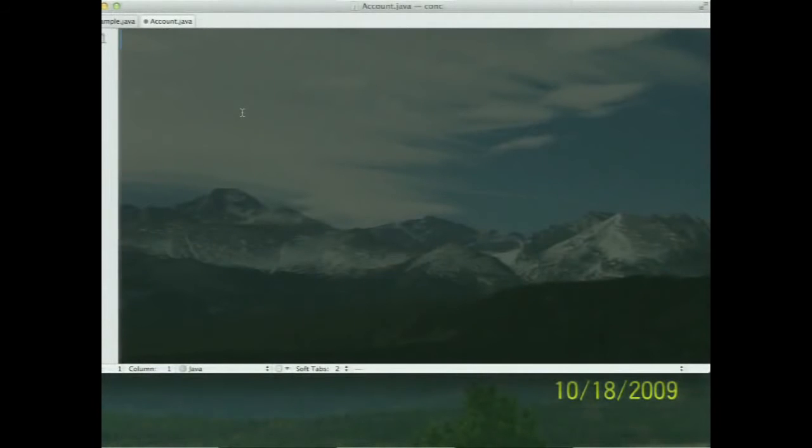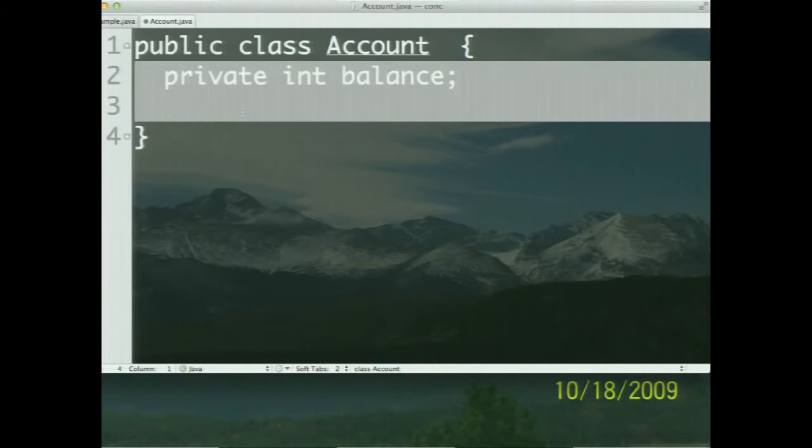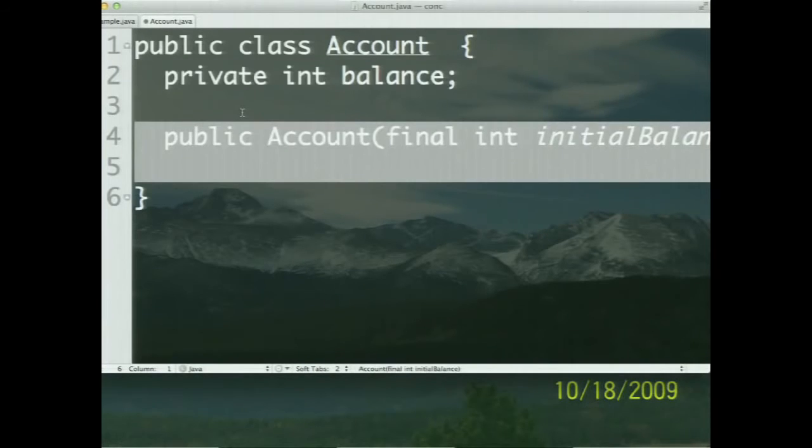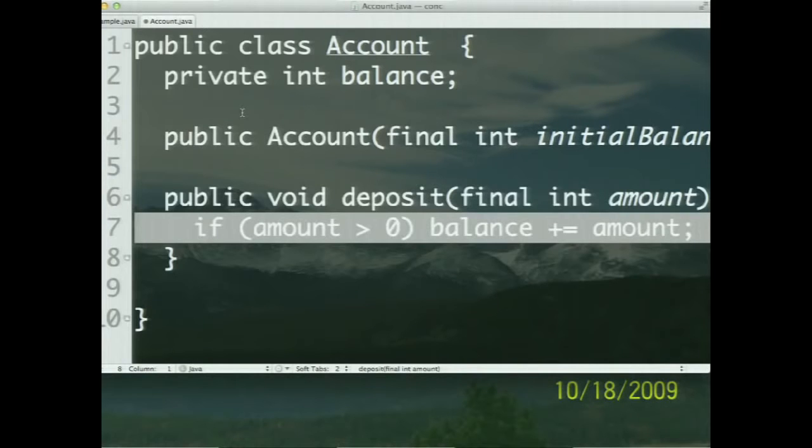So I'm going to start with a little example here. Let's say for a minute that we have an account class. Very simple example to start with, right? A simple account class, and I have a balance in the account, as you would expect. I've got a constructor which takes the initial balance value, no surprise there. And of course, I have a deposit method. Within the deposit method, I'm going to increase the balance. As you can see there, I'm adding to the balance. Not a big deal, right?